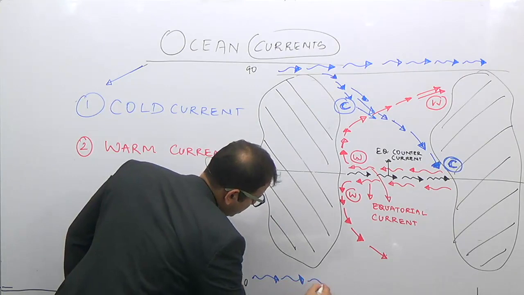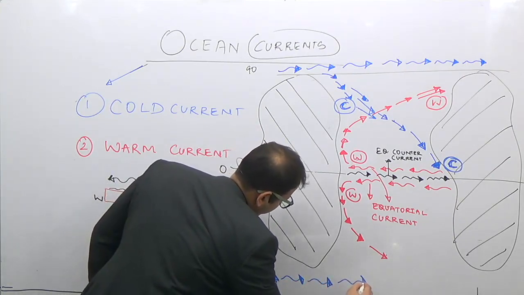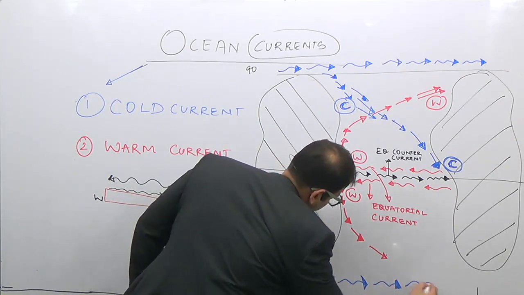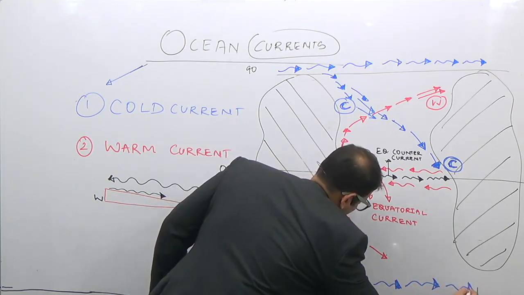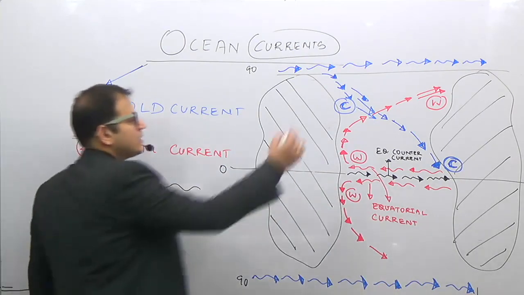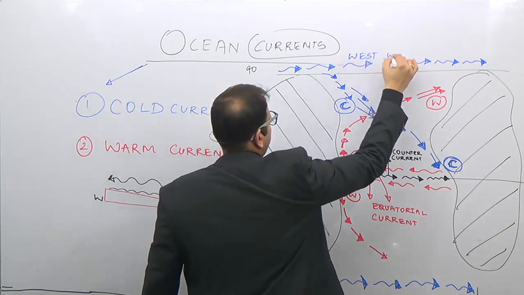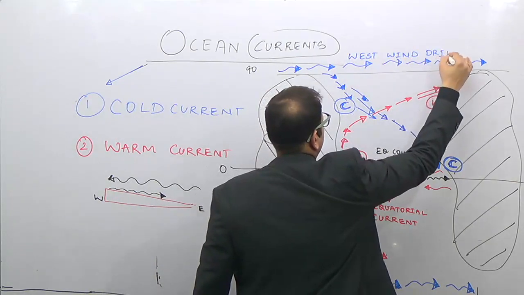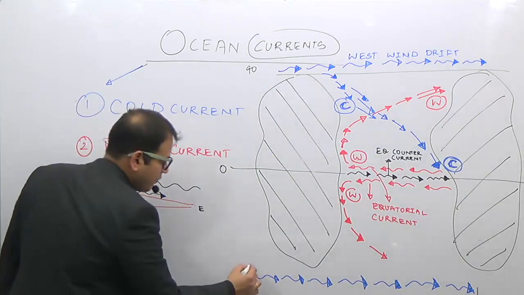Obviously, in the polar regions of the world, because the water is cold, these are cold currents. So what is this? This is known as the west wind drift.